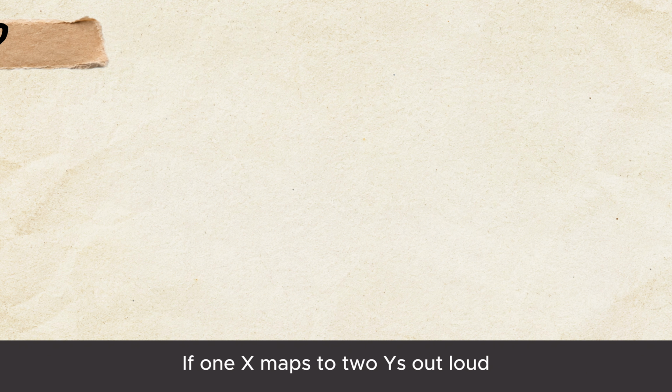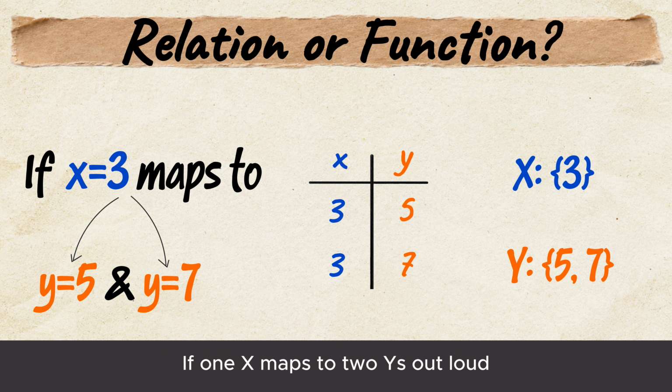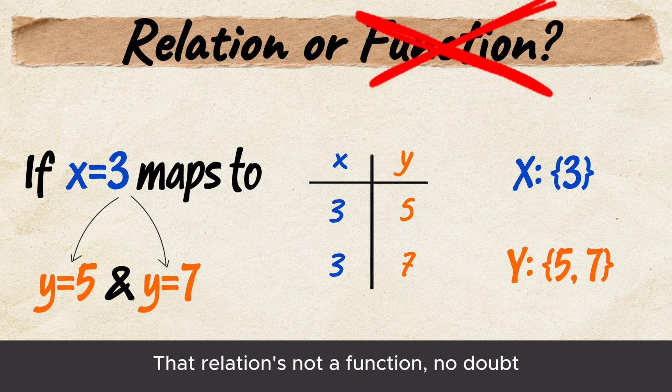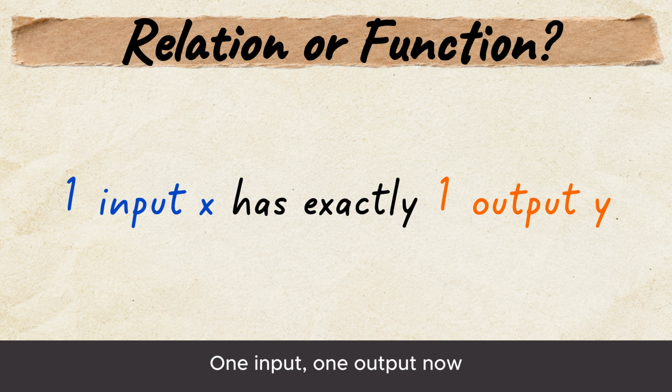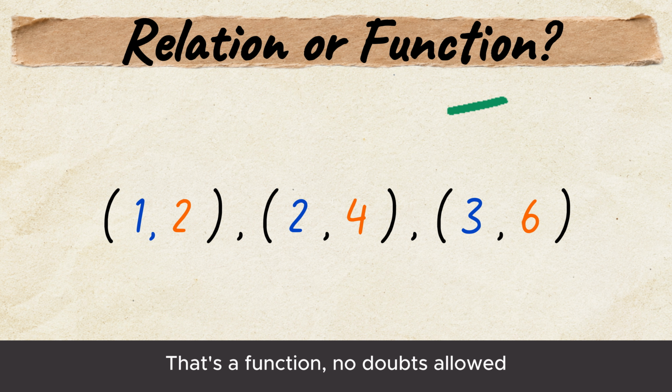Every time one x maps to two y's, out loud, that relation's not a function. No doubt, one input, one output. Now that's a function. No doubts allowed.